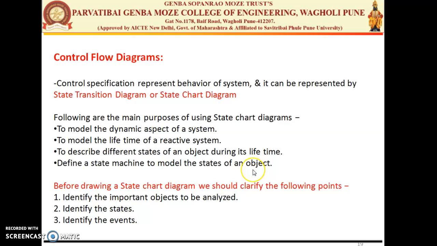If you take the OOPS concept, an object changes its states in its life. Those things are modeled under the control flow diagrams.